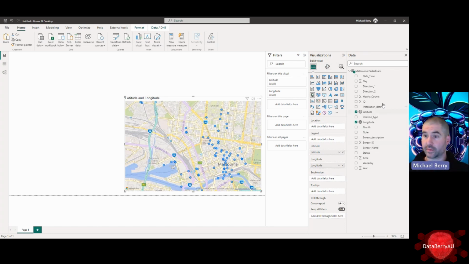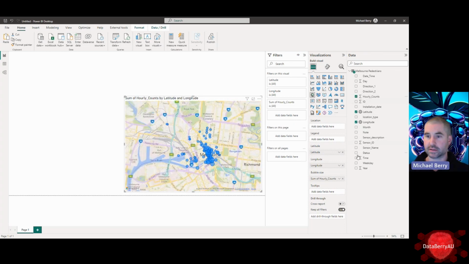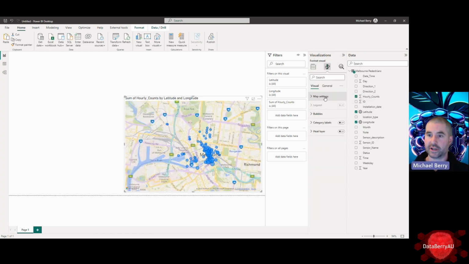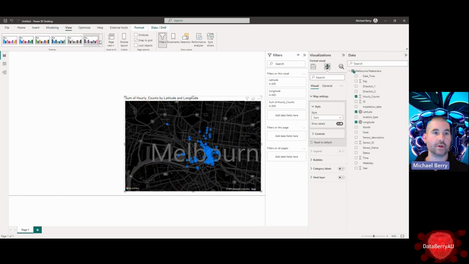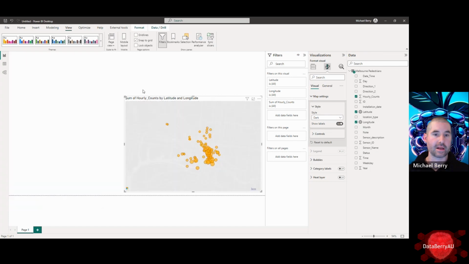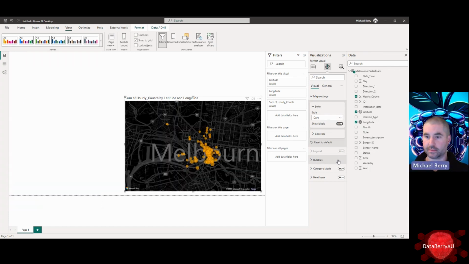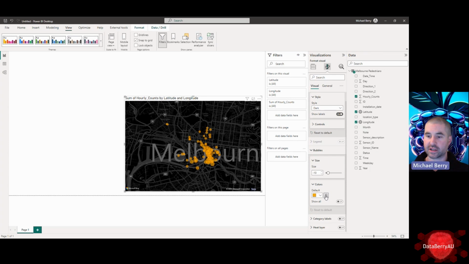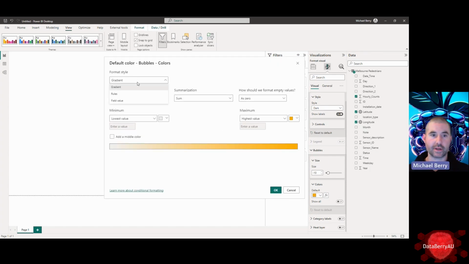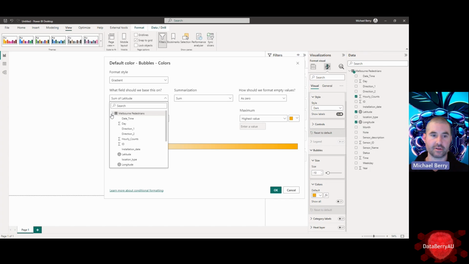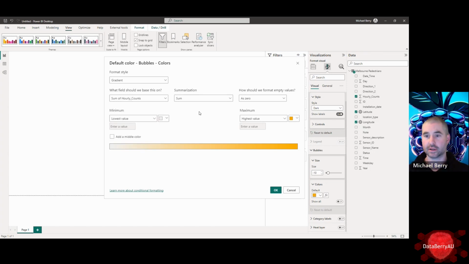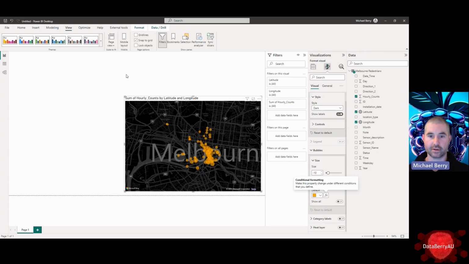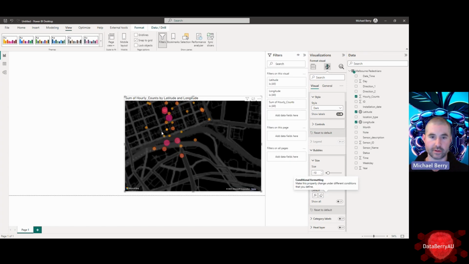Rightio. Then we're going to make it so hourly counts make those bubbles bigger. And then we'll change some of these settings. Let's go for a dark theme today. Might actually go for this yellow and purple theme. Change these colors up. We're going to make it a gradient. We don't need latitude, we want hourly counts. Make high value a nice purple. Here we go. Good for colorblind people.